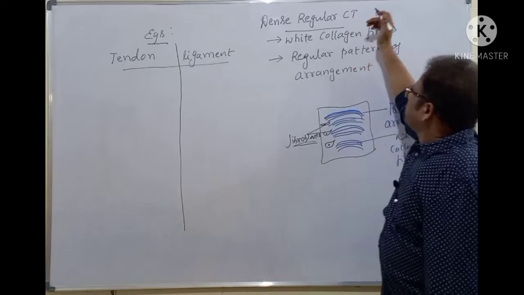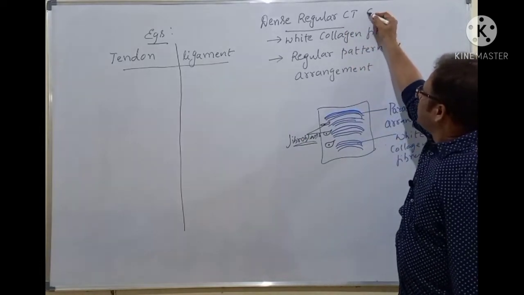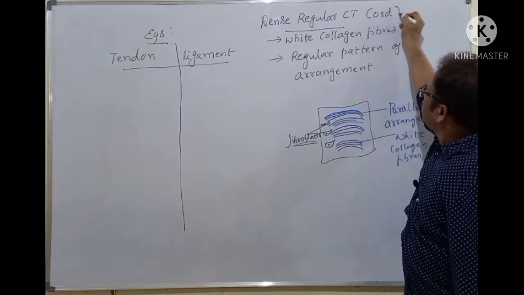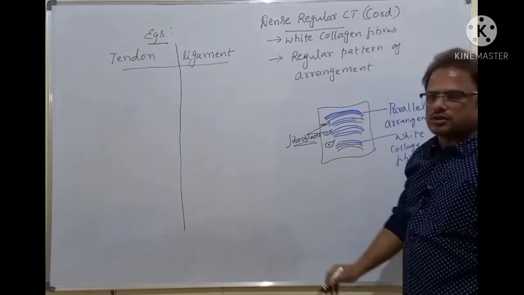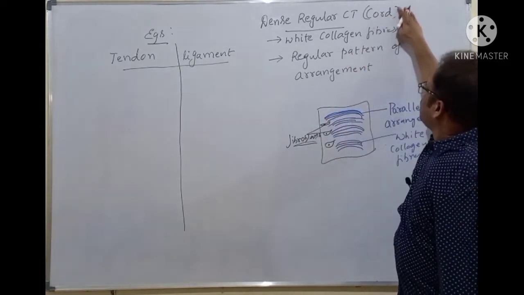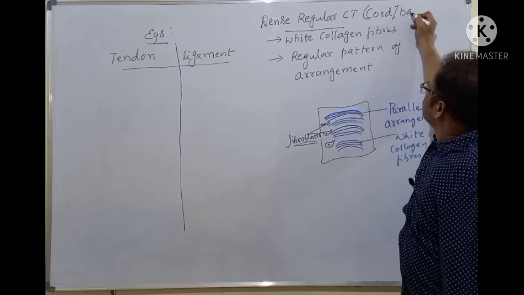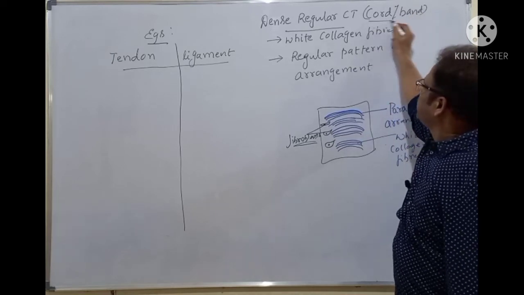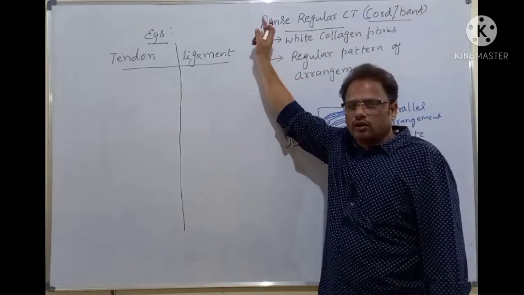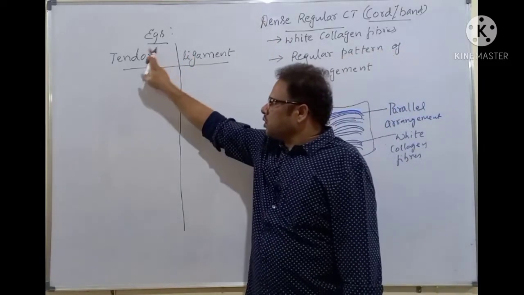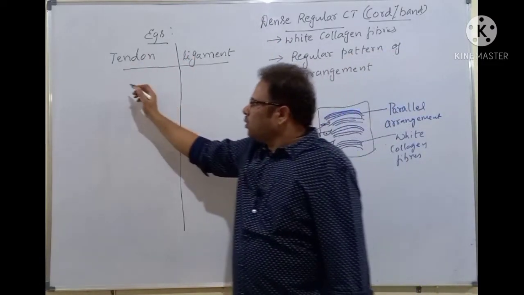Dense regular connective tissue is also called cord, C-O-R-D, cord. Okay, students, or band. Cord or band is a nickname of dense regular connective tissue. Examples are tendon and ligament.